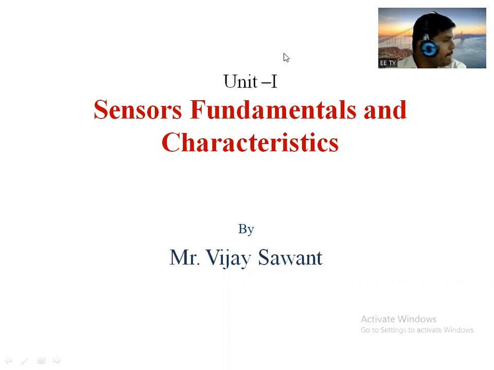Intrinsic location is where the sensor is used to sense the own state or own condition of that system. The sensor is used to check the system's own condition. So this is intrinsic type of location, right?